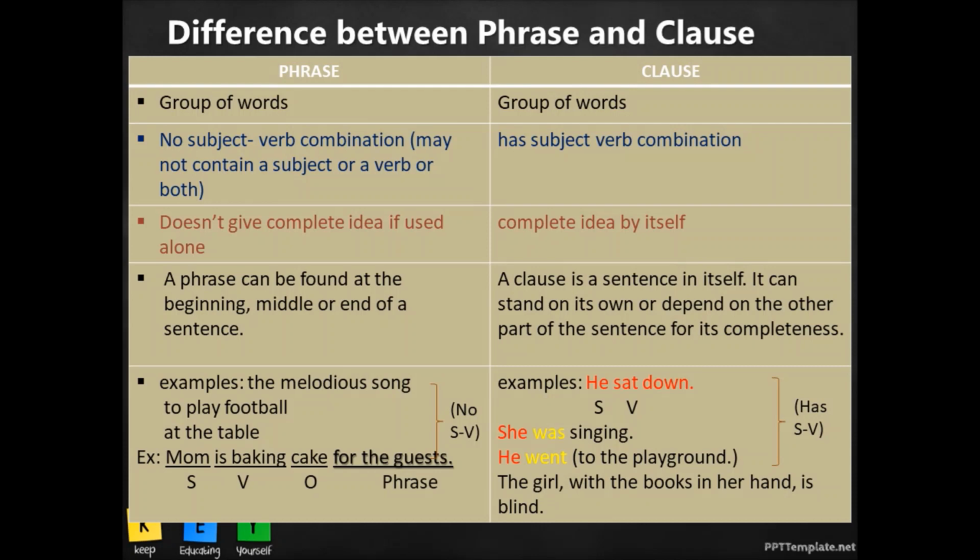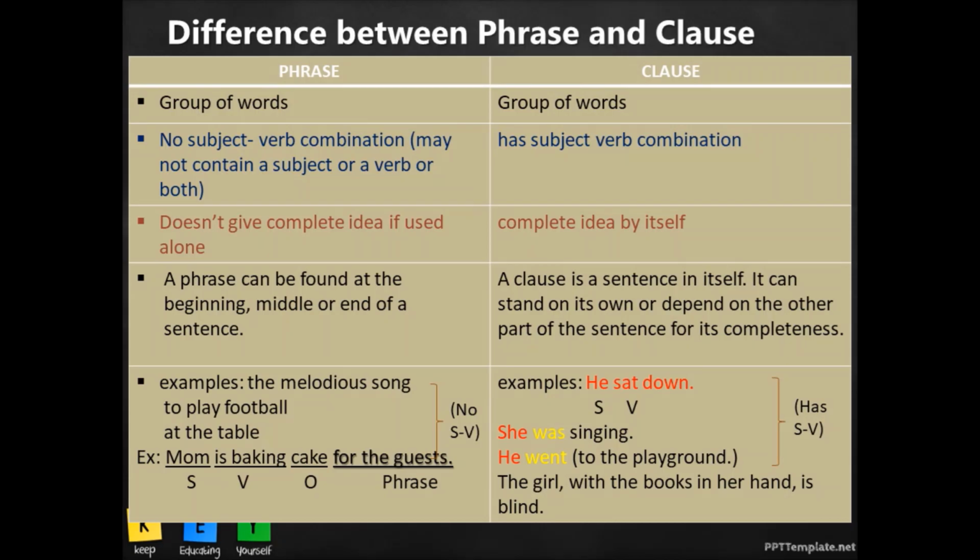When you hear these words, the melodious song, you get some idea because you know the meaning of song and what melodious means, but still it is incomplete in itself because we don't know what we are talking about. If you are saying song, what do you want to say about the song, right? So it doesn't give a complete sense.